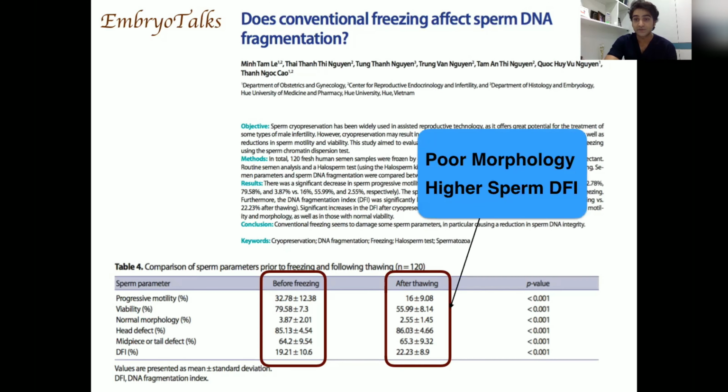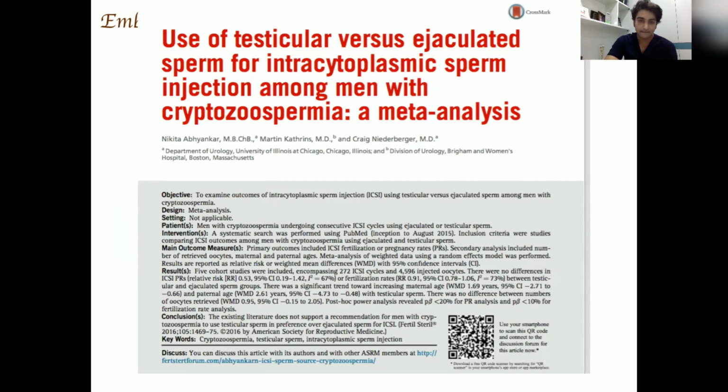So let me tell you that freezing and thawing has its own issues. It reduces the sperm morphology and increases the sperm DNA fragmentation. Then why do the TESE? Let's talk about other evidence.